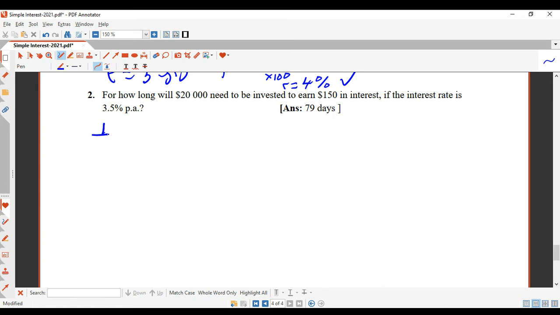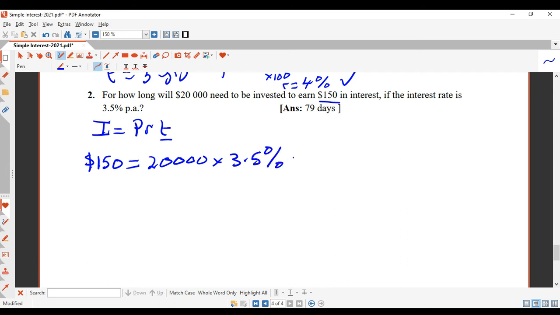We know that I is equal to P R T. And from the question, we know we're finding T. Now, the interest they tell you is $150. The principal is 20,000. The interest rate is 3.5%. And the time, well, we don't know that yet.